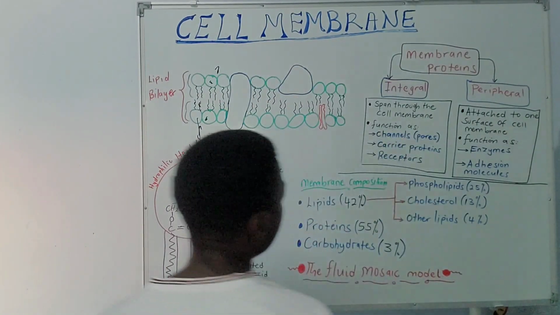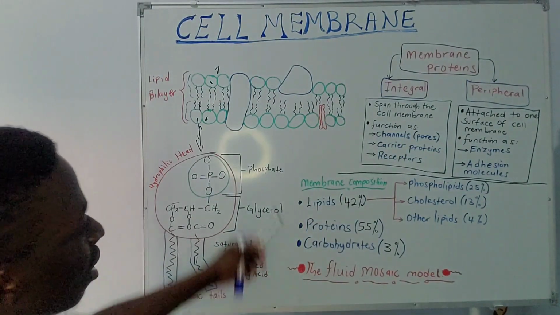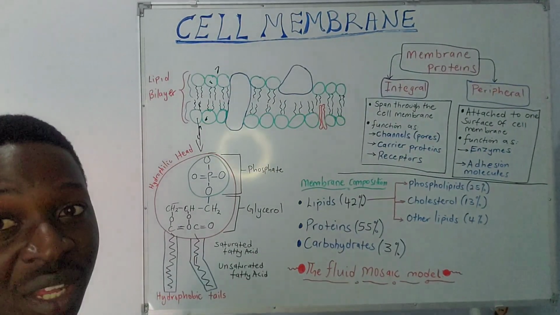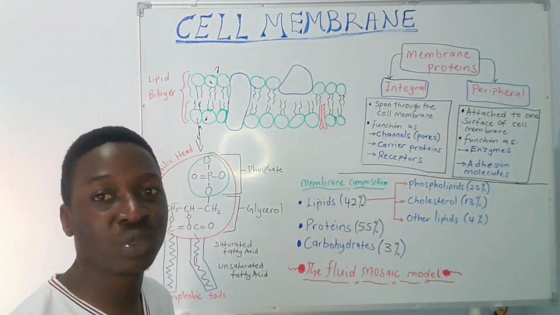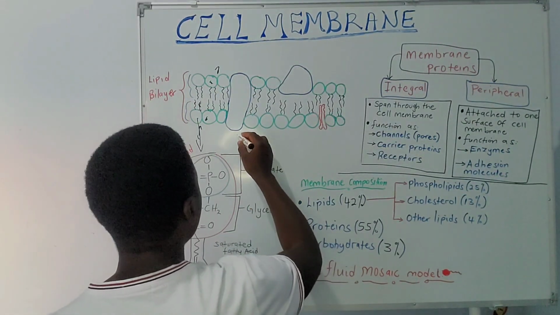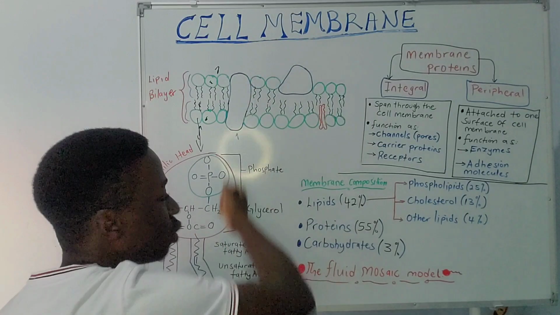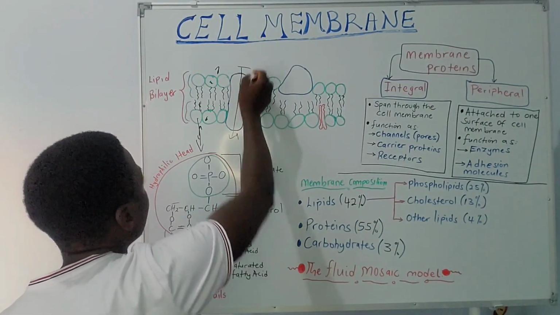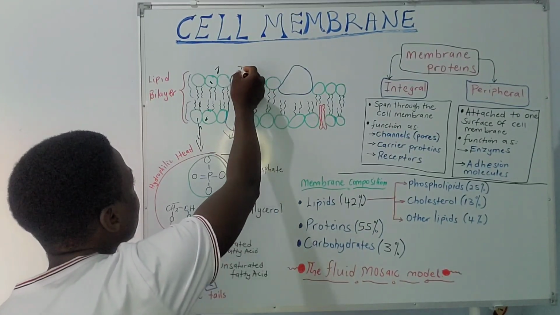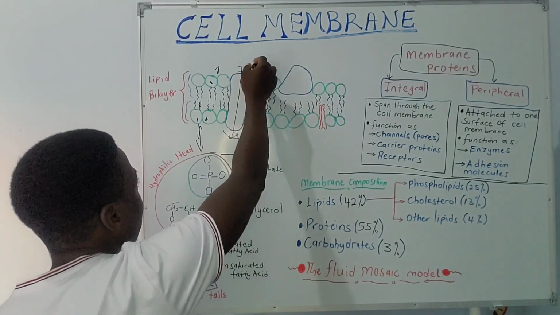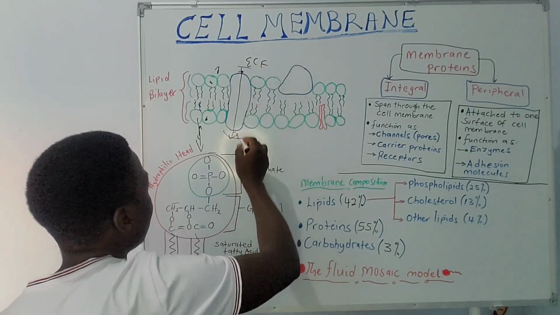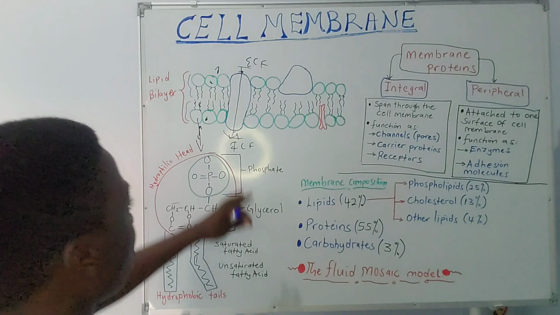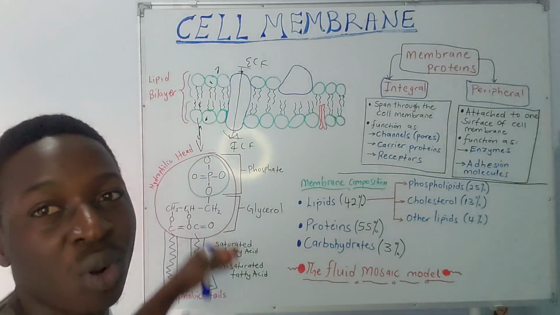So if you go into more detail, you are going to see that our cell membrane is not purely lipid, as we've said. It has some protein, but the structural distribution and arrangement of this protein, one, we have proteins that span through the whole length of the membrane. This protein is stretching out from here up to here, from the extracellular fluid compartment to the intracellular inside within the cell. And so it's spanning through, and this is called an integral protein.